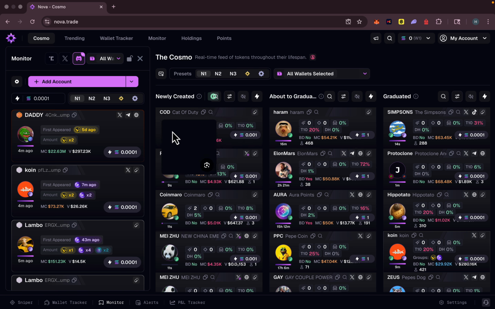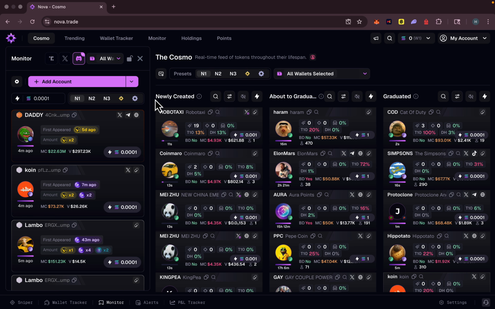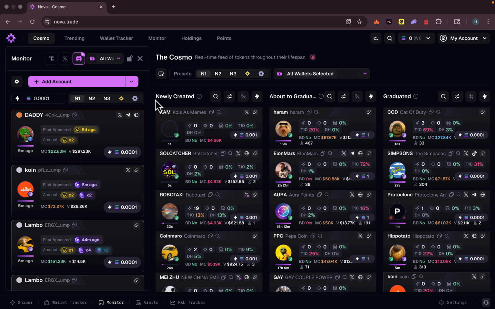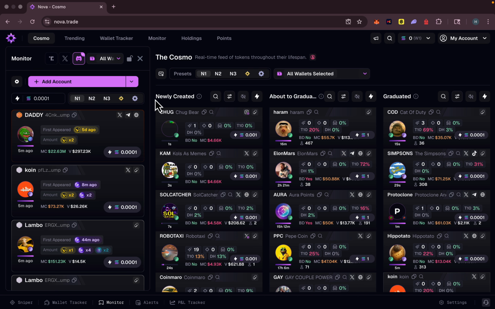This could be a very interesting scalping strategy, and you can immediately sell, because when these alpha groups post a contract for a token, they usually get so much volume, and you can use this tool to snipe them quite fast and dump it on the others. Use this as a scalping opportunity.